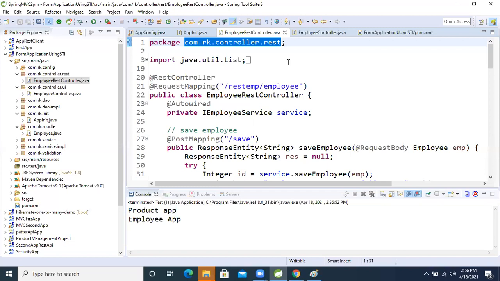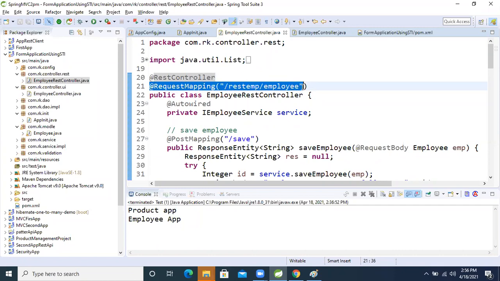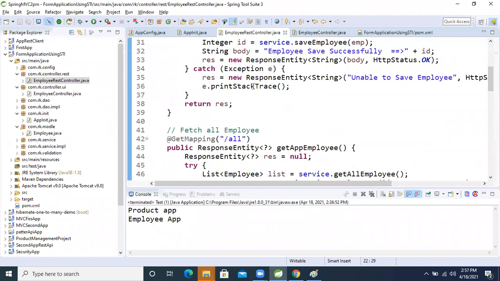After that, another one is to provide one common path using a format, a regex. At the class level we are using rest emp, then employee. So inside this REST controller we give one common path, the URI REST EMP.